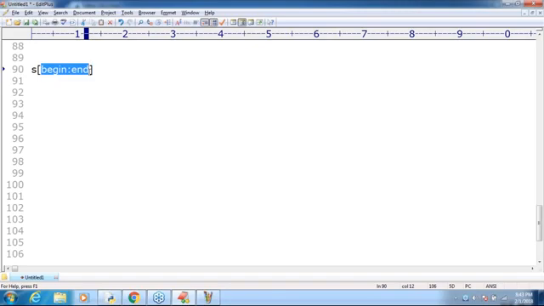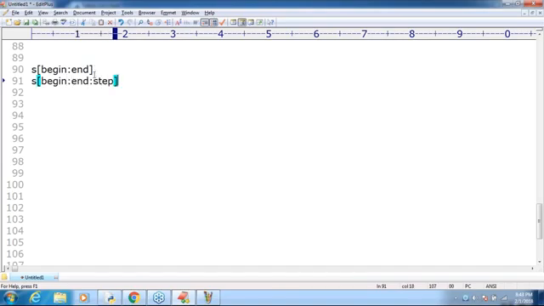Every time increment by 2. If you are taking the first character, next don't take the second. The third character you can take. If you are taking the third character, don't take the fourth. Better to take the fifth character. Are you getting? Sir, how much jump do you want while getting a substring? That is also possible, man. How you can do it is begin colon end colon step.